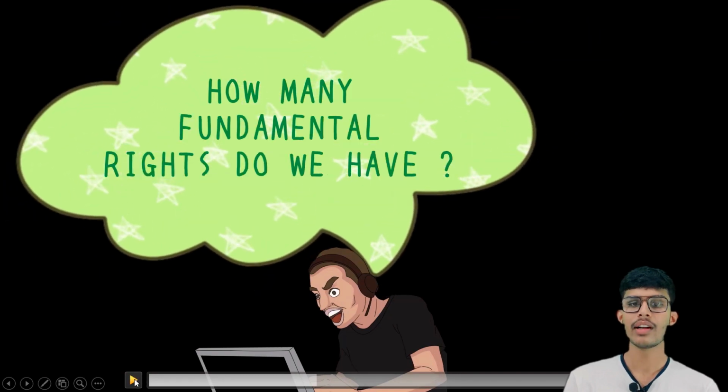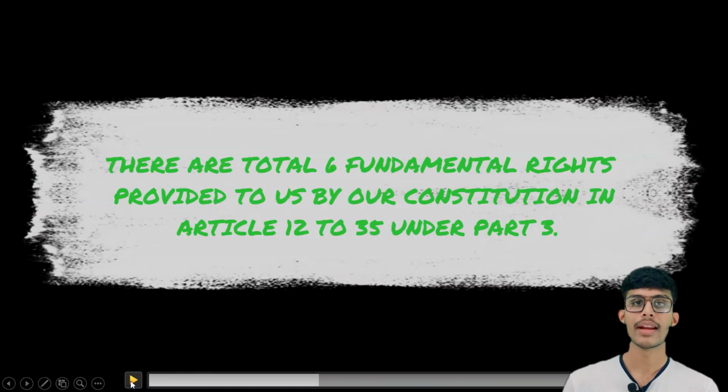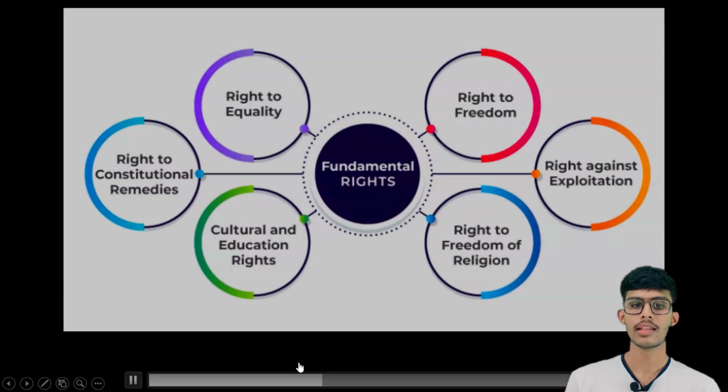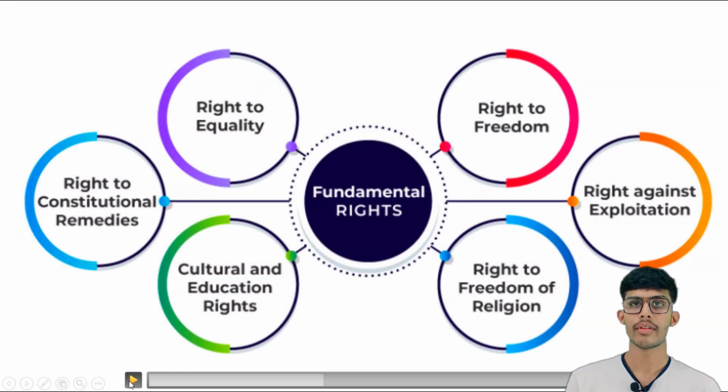So, how many fundamental rights do we have? There are total 6 fundamental rights provided to us by our Constitution in Article 12 to 35 under Part 3. And they are, the first one is right to equality, the second one is right to freedom, the third one is right against exploitation, the fourth one is right to freedom of religion, the fifth one is culture and education rights, and the last one is right to constitutional remedies.